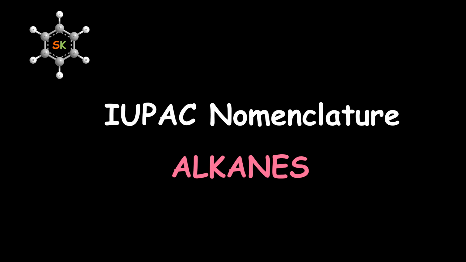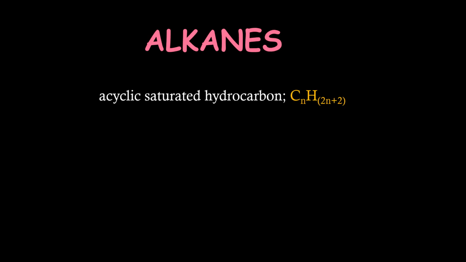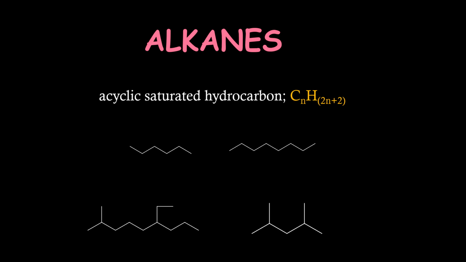IUPAC nomenclature of alkanes. Alkanes are acyclic saturated hydrocarbons with the general formula CnH2n+2. The word acyclic means alkanes are open chain molecules. A few examples can be seen here.